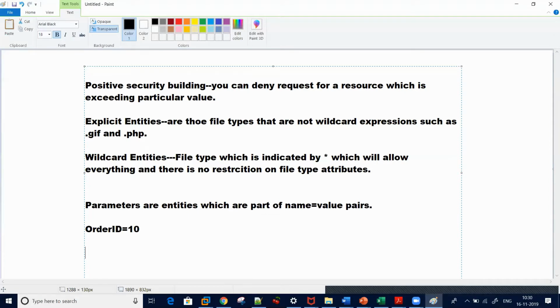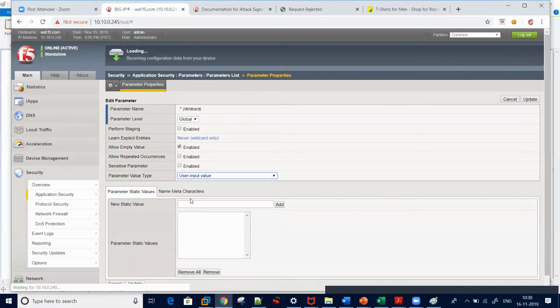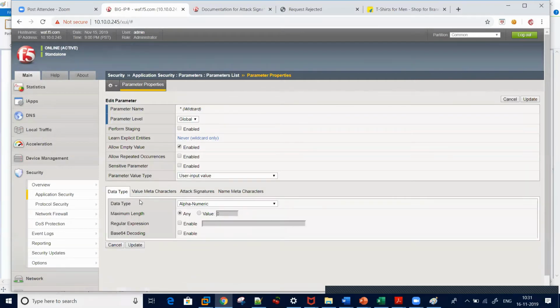So parameter attributes are what we were discussing. It can be a static input value. Let's say it's a user input value, what should be the maximum length for the user input value? What is the data type? Suppose I define it as a decimal.